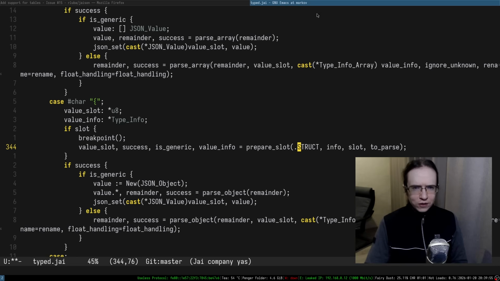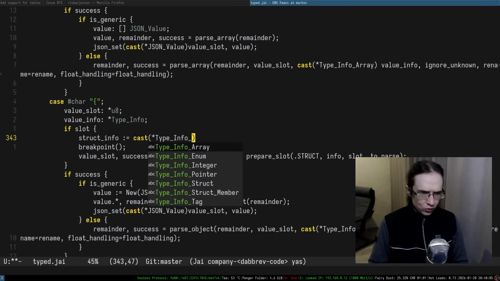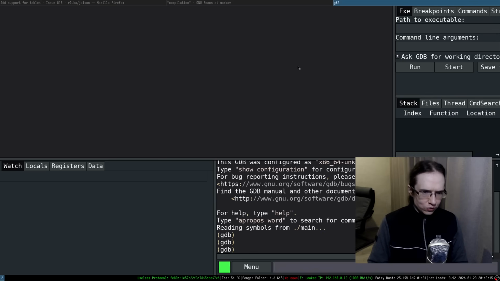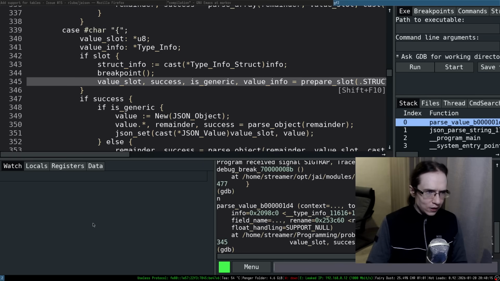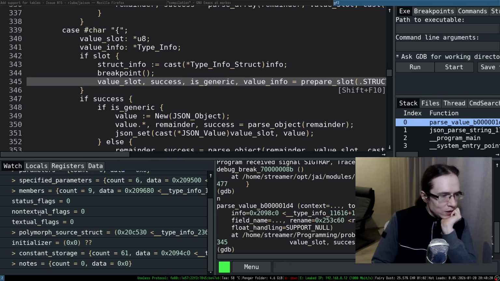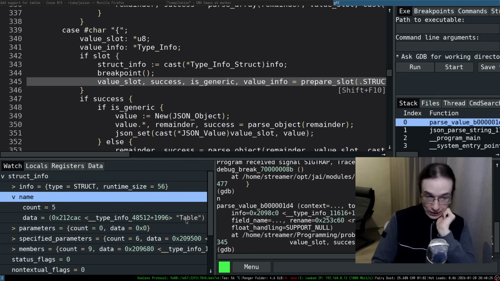recast it, reinterpret cast it? You literally reinterpret cast it like that. Okay. So struct info, and I just do cast type info struct. Right. So this is the struct, and I just do that. All right. Run and struct info. So what's the stuff we have in there? So does it have a name? There is a name, and it is a table.